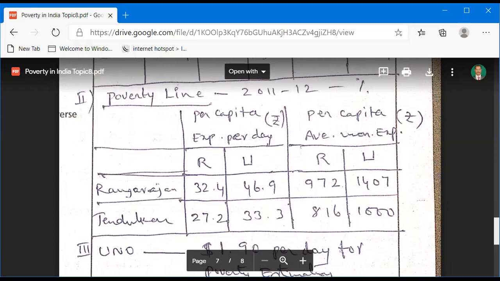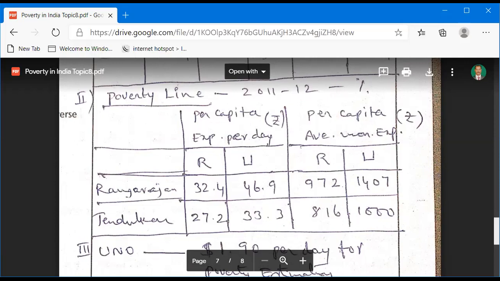According to the Rangarajan Committee, per capita average monthly expenditure is 972 rupees in rural areas and 1407 rupees in urban areas. According to the Tendulkar Committee, per capita average monthly expenditure is 816 rupees in rural areas and 1000 rupees in urban areas. So this is also one of the most important data for the criteria of BPL, below poverty line, in India.